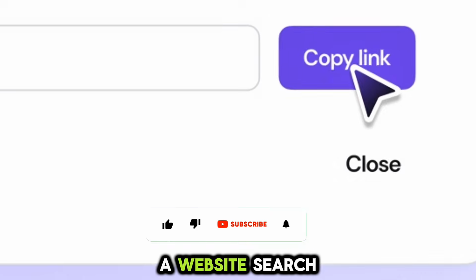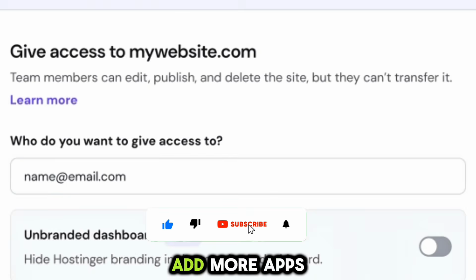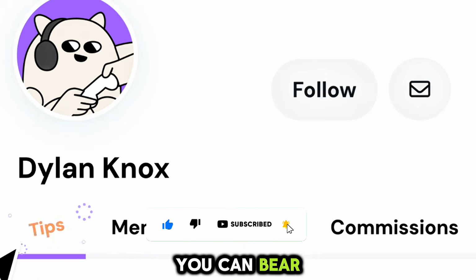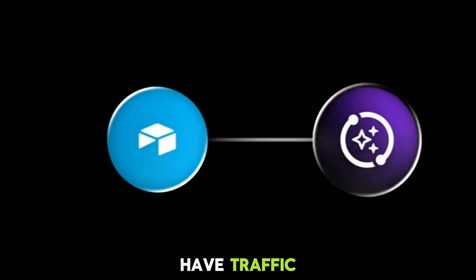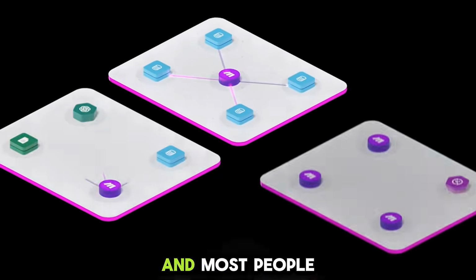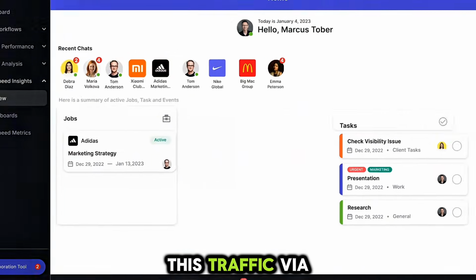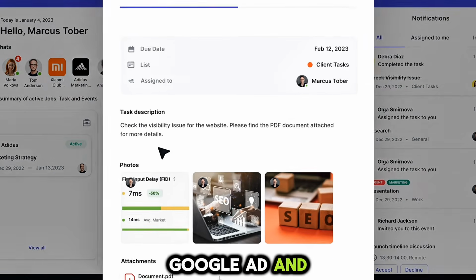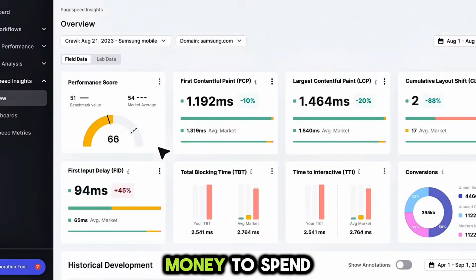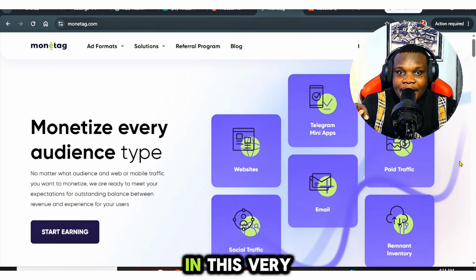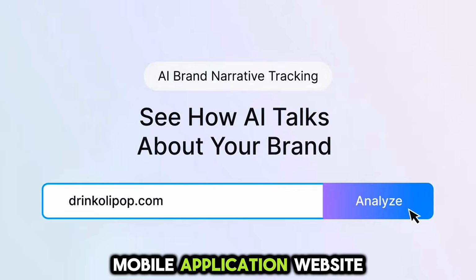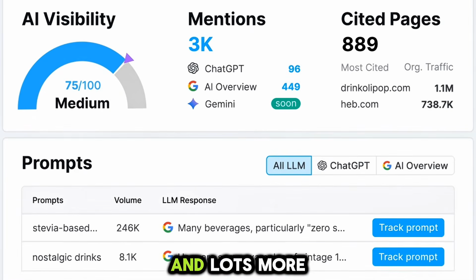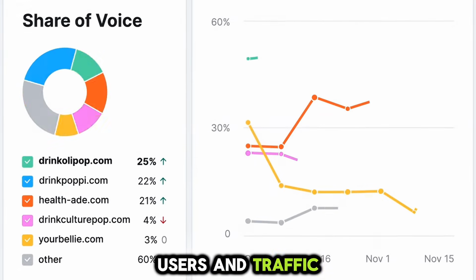If you have a website, SaaS tool, mobile application, AdMob apps, and lots more, you can bear me witness that one of the things that will help you grow that particular business is when you have traffic and users coming onto your mobile application and also on your website. Most people pay money for this traffic via Facebook advertisement, Google ad, and lots more. But some of you don't have money to spend on paid ad. But right here in this video, I'm going to be showing you this one platform where you can launch your product, mobile application, website, SaaS tools, and lots more, and gain organic users and traffic for your business.